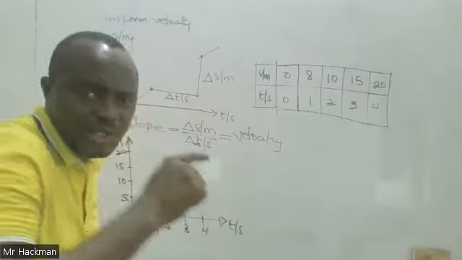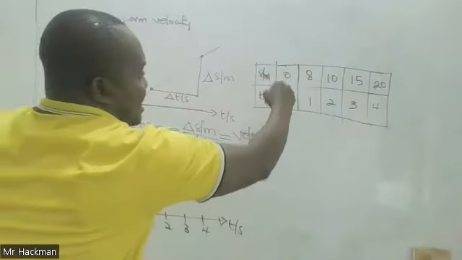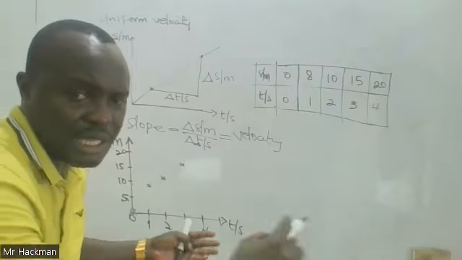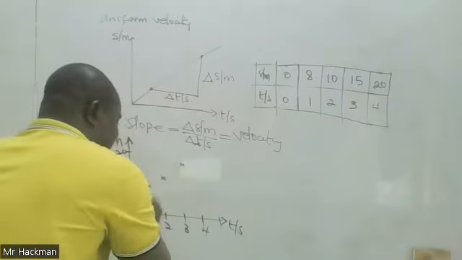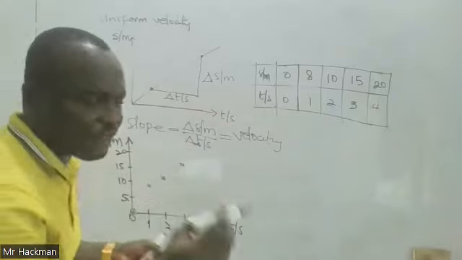But in actual situation, when you have such a graph and the time or distance interval isn't consistent, you have a curve. This one doesn't give us a clear curve because of the choice of the values.